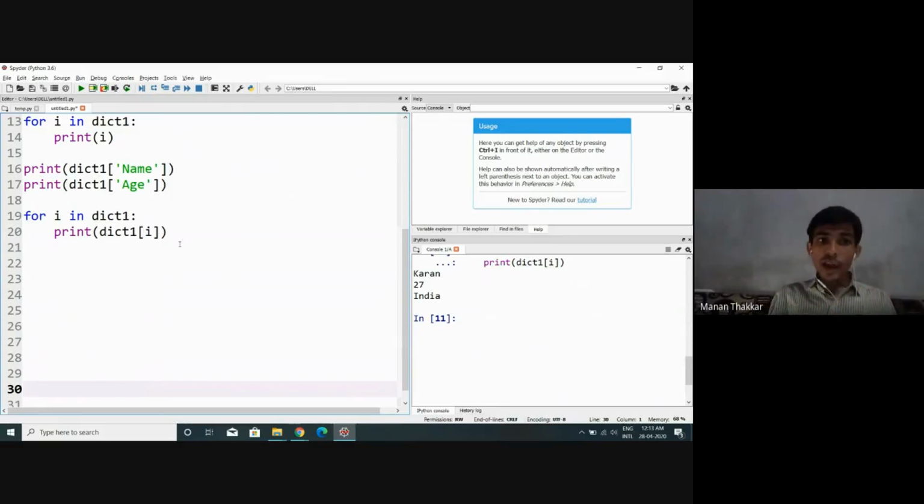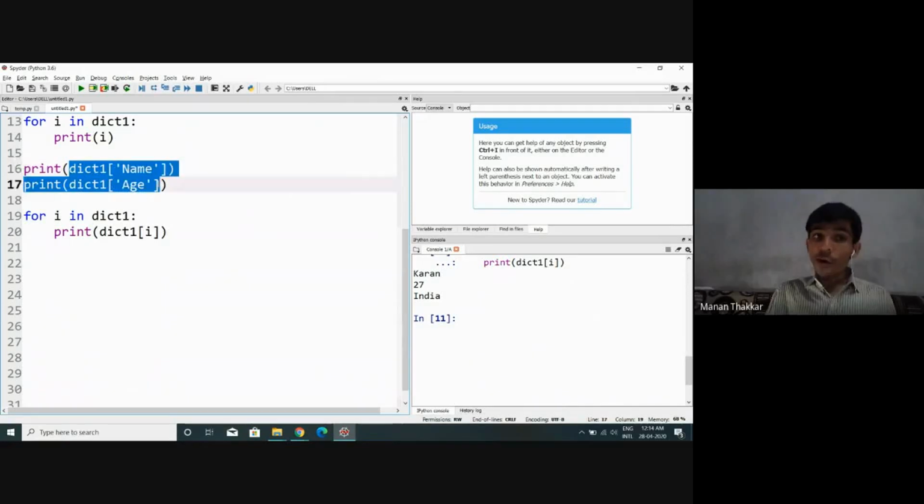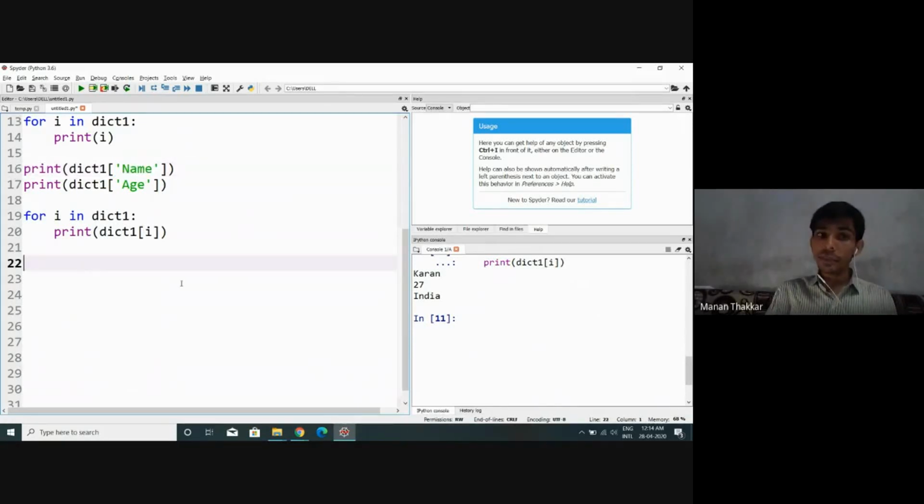That's why, if you have observed, I have not written dict1 of 0. If I want to display the 0th value, I have not displayed dict1 of 0. What I have written is print dict1 of name. So instead of an index, I have passed the key itself as an argument. All right. Now look at this.